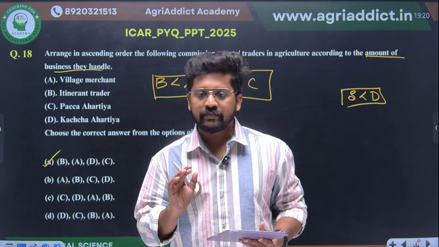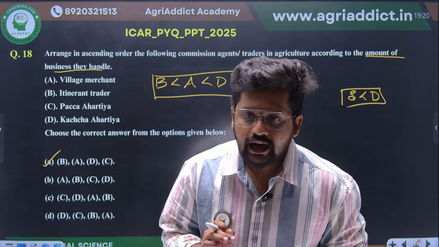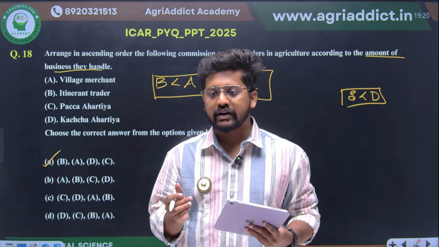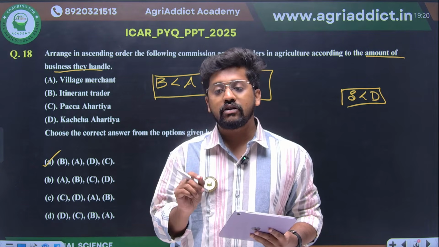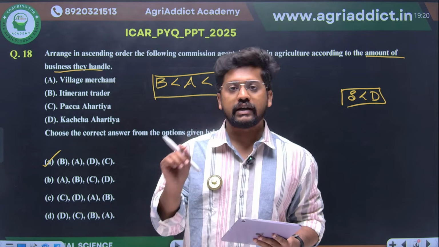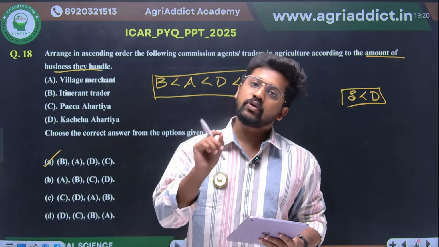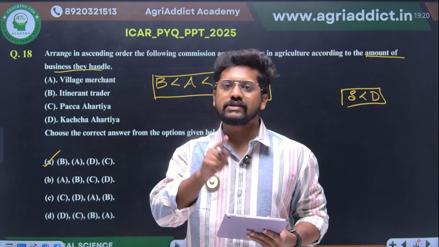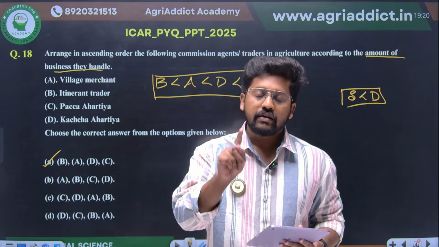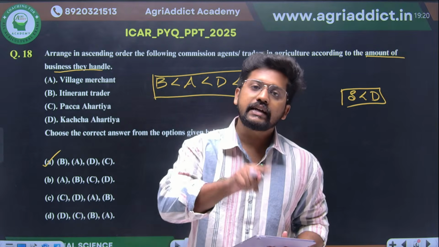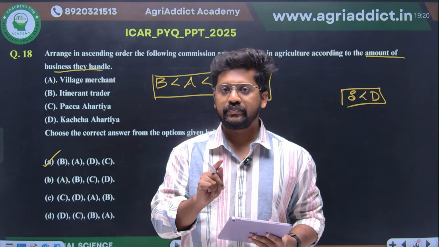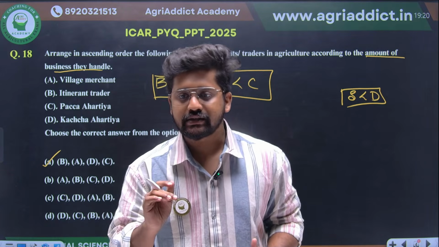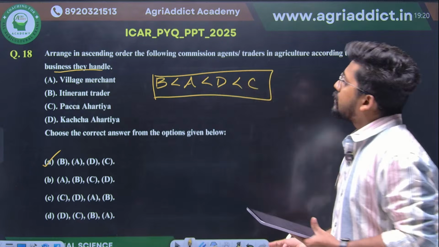As I have already told, commission agents you can find in regulated as well as in unregulated market. But brokers are actually absent in the case of regulated market. You can see brokers only in the case of unregulated market. Okay, brokers will be only there in the unregulated market, but commission agents you can see in both unregulated as well as regulated market. The commission agent who is seen in a regulated market is also known as A class trader. That is, in regulated, it's called A class trader. Yes, that's it. So this is about the first question.